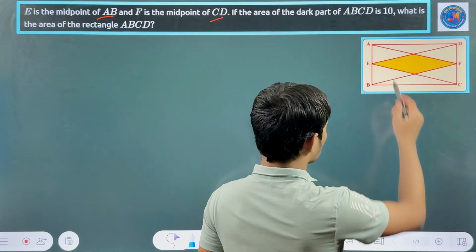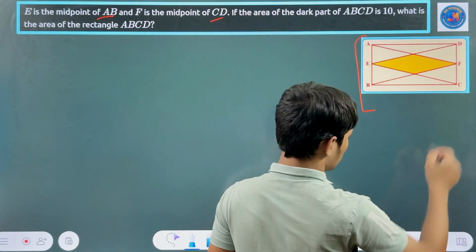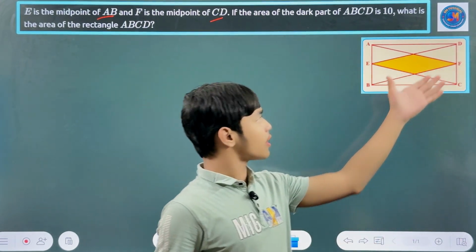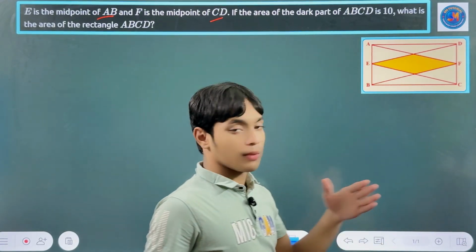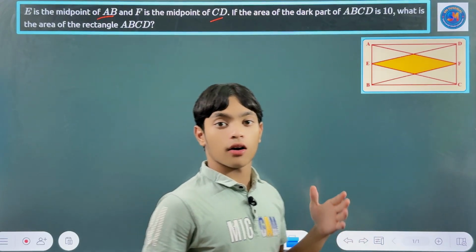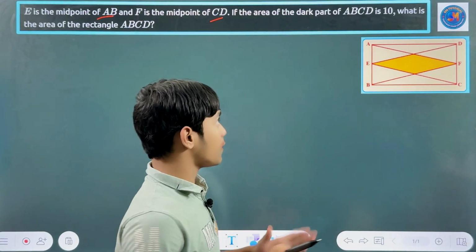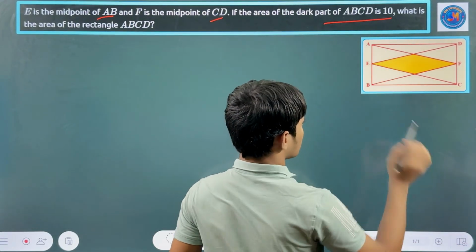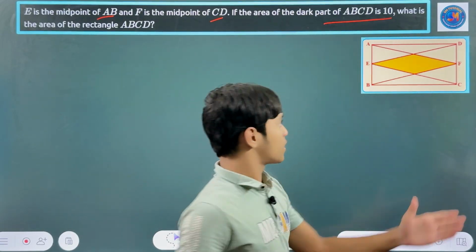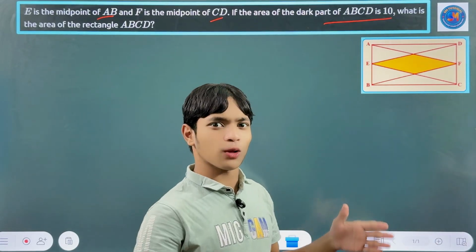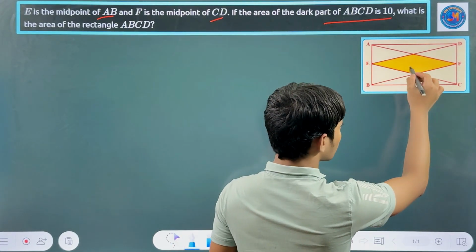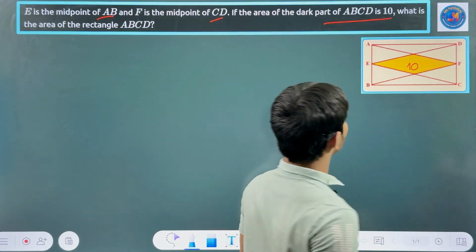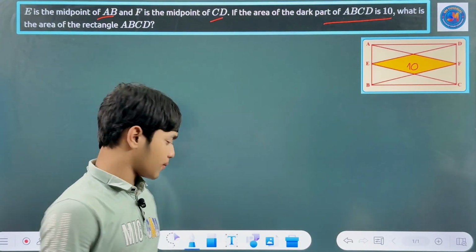You can see a triangle here, rectangle here, ABCD, and mainly they want to know the area of this triangle. And given the area of the dark part, mainly this is the yellow part, is 10. Mainly the area of this is 10.